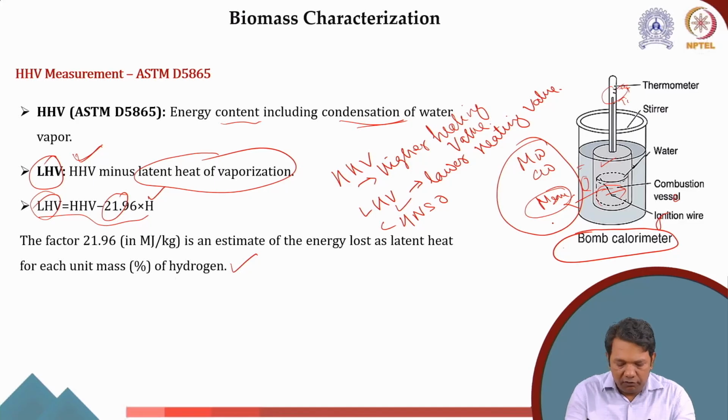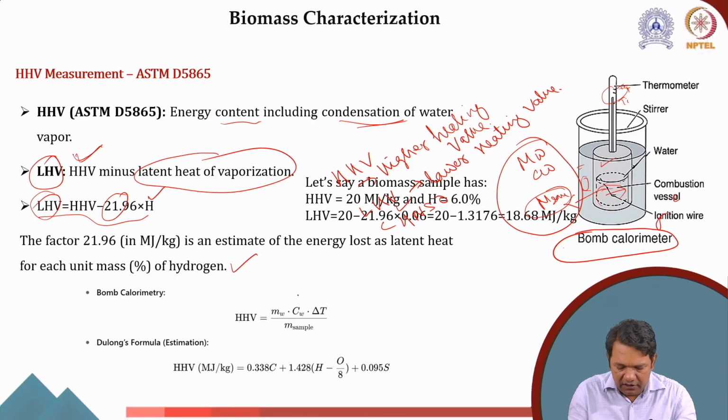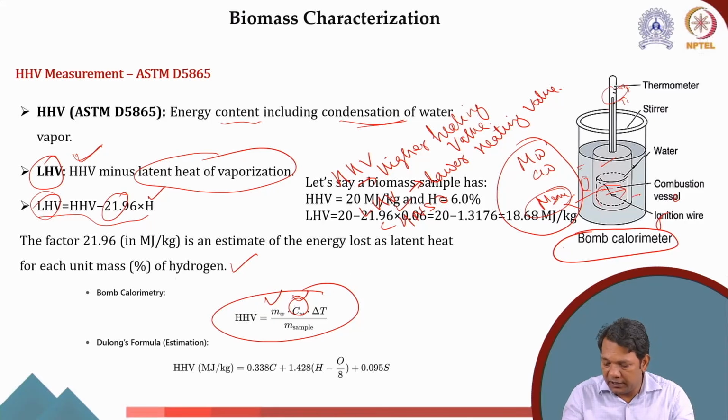Okay, so for this the equation that we use is like this: the HHV is the mass of water which is getting heated, times the specific heat capacity, times the temperature difference, because when water gains the energy, there will be a temperature difference. So we will see the temperature, and that is divided by the mass of the biomass that we have kept here as a sample. So this gives us the higher heating value.